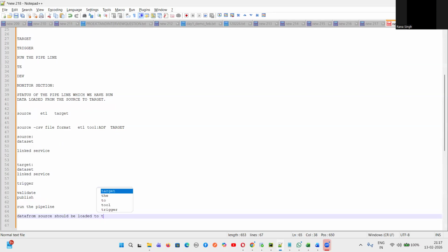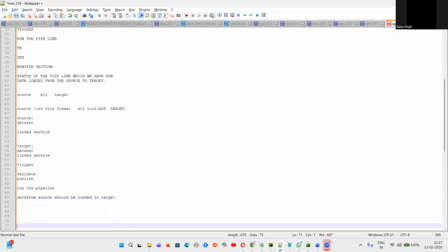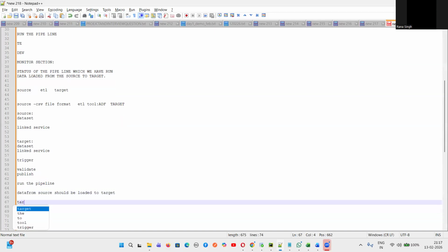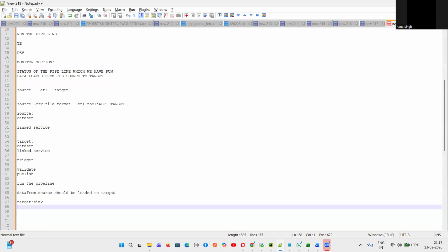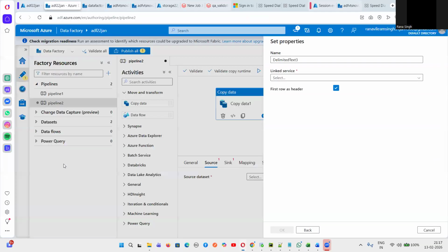Do you guys agree with me? What is target called in cloud-based testing? Target is called as what? Sink. Yes or no, guys? So this is our plan. Are you clear with the plan? What I am trying to do? What do you think, guys? Are you clear with the plan? Yeah, Prashant, are you clear? Kirti, yeah, Nagarjuna, what do you think? Are you guys clear with the plan? Yes or no? Yes. Yes, sir. Yes, so let us try to do that plan.